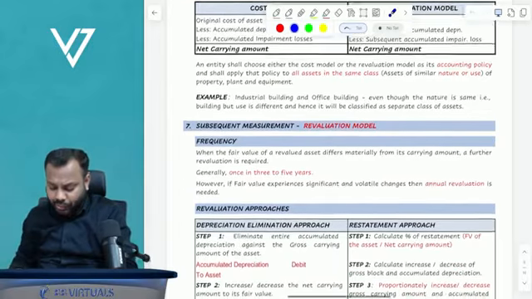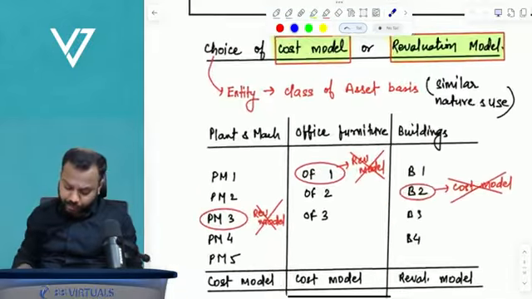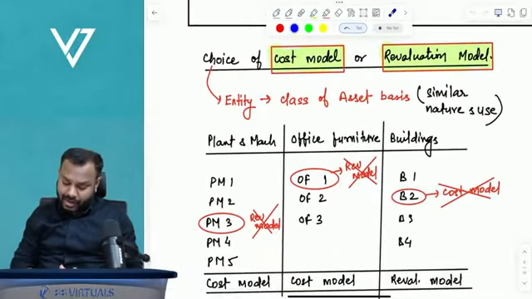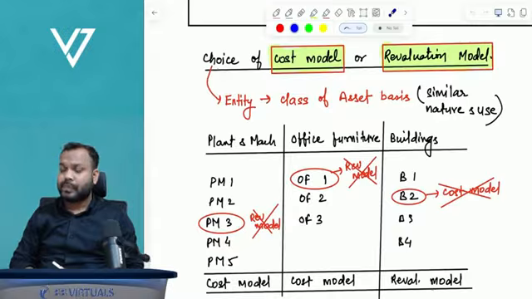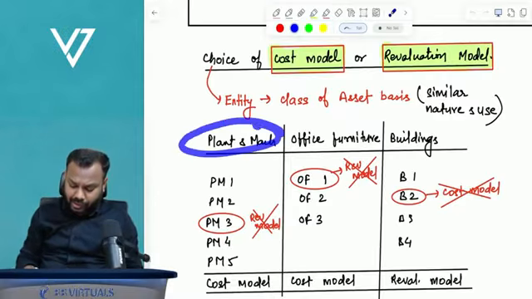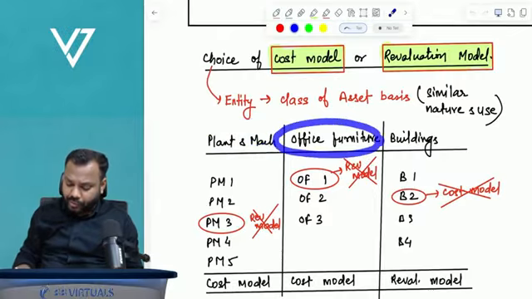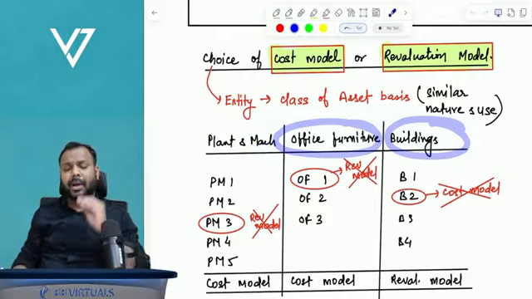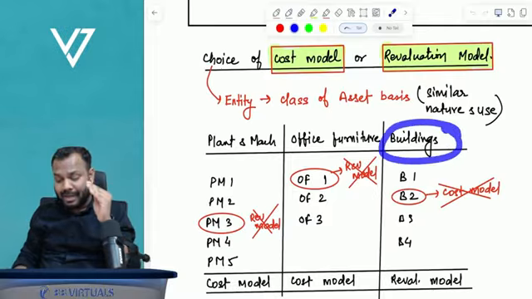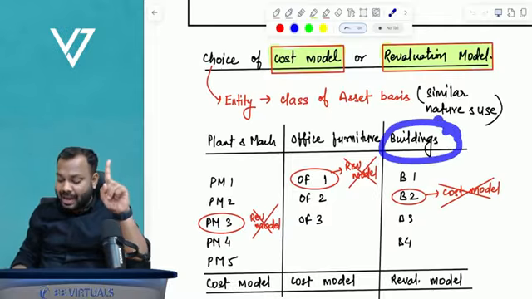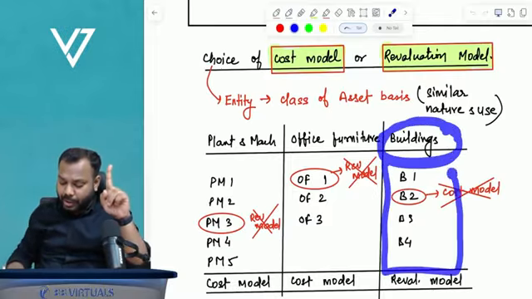What is the meaning of class of asset basis? Let me show it to you. Let's suppose an entity called Google has three classes of assets: plant and machinery, office furniture, and buildings. All buildings of similar nature and similar purpose are grouped into one class.